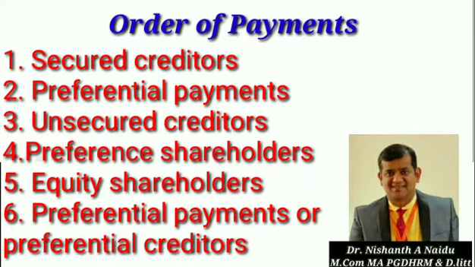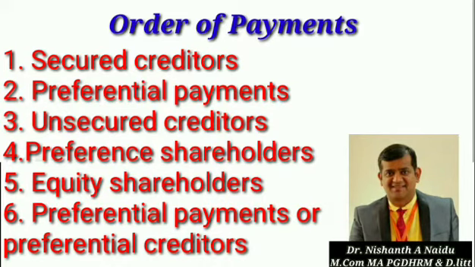Next, the second one is preferential payments. Preferential payments means it is very simple: those who have preferential rights in the payments, that is, priority in payment. They are called preferential payments. These are discussed in section 529 subsection 4 and 530. We are going to discuss preferential payments in detail.